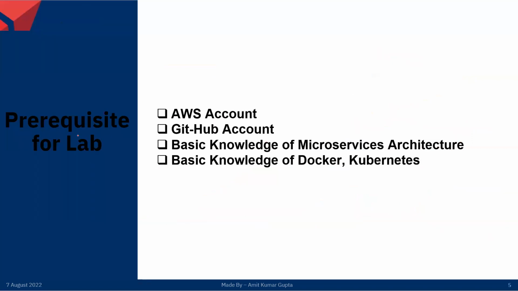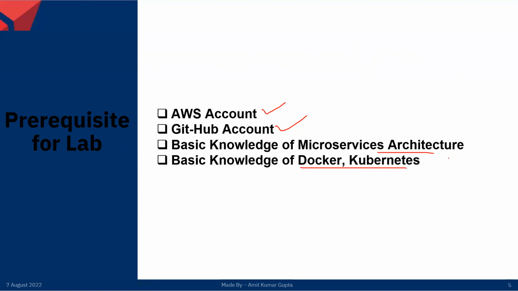Now, what are the prerequisites for this series? We must have an AWS account, access to a GitHub account or our own GitHub account, basic knowledge of microservices architecture, and basic knowledge of Docker and Kubernetes. That is required.